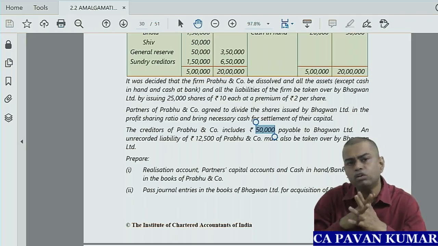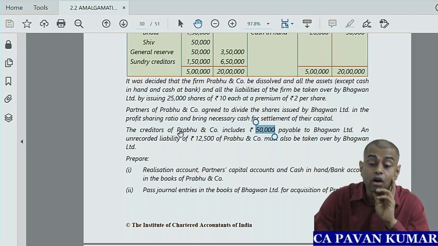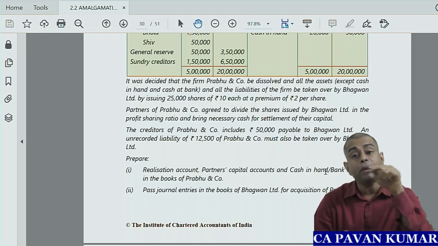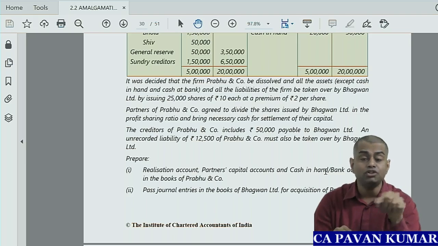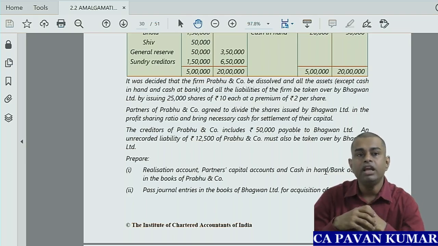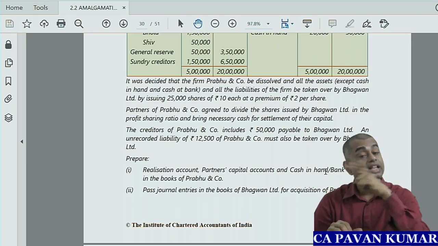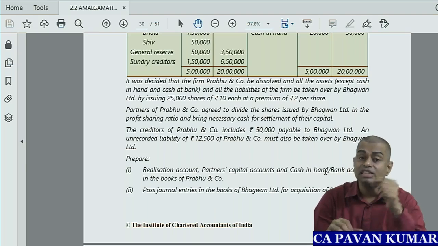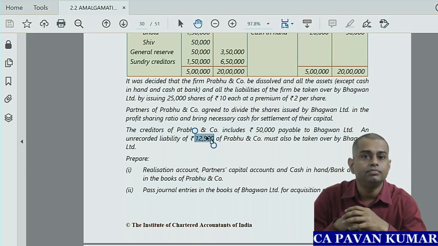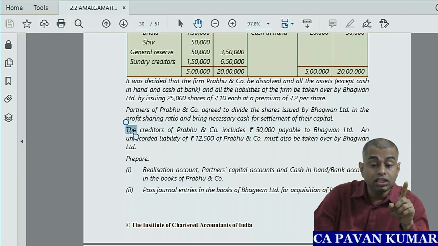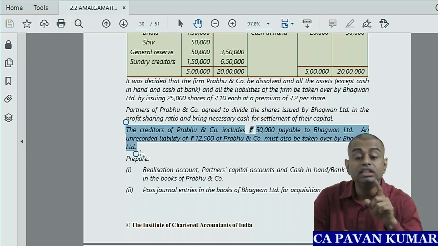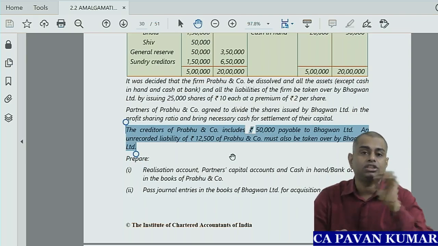Same. We follow same. Then unrecorded liability of 12,500 of Prabhu and Company must also be taken over by Bhagavan Limited. Unrecorded liability. So when you are preparing realization account in the books of transferor, this will not come. Why? You have not recorded it. But the other company, when it is taking over assets and liabilities, they will record this 12,500 new liability. Okay. So this para will not affect the transferor books. This para will affect the transferee books.